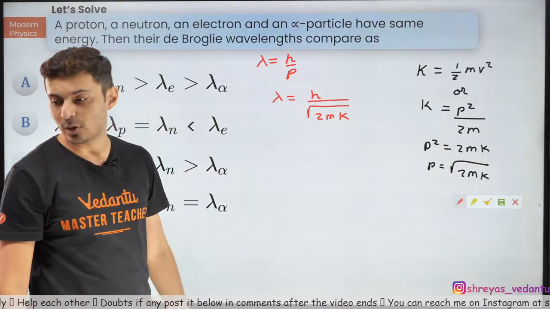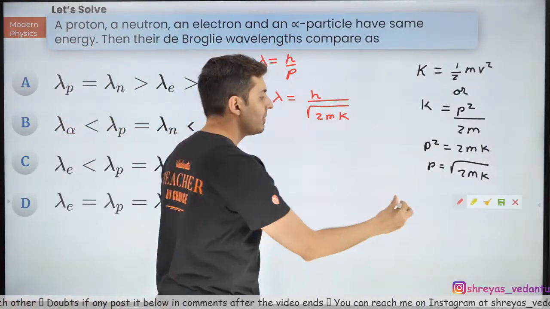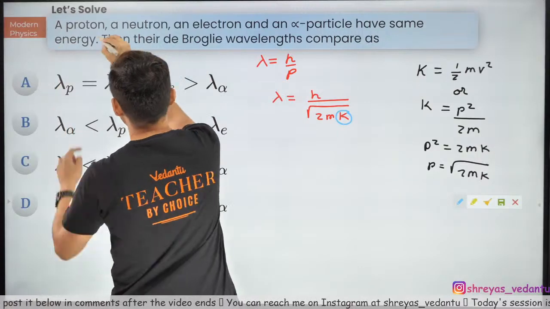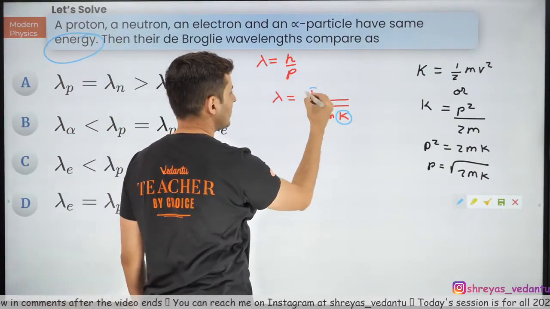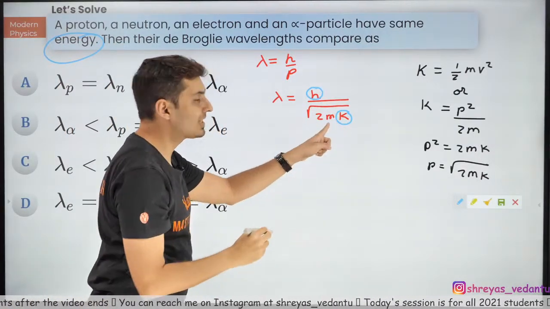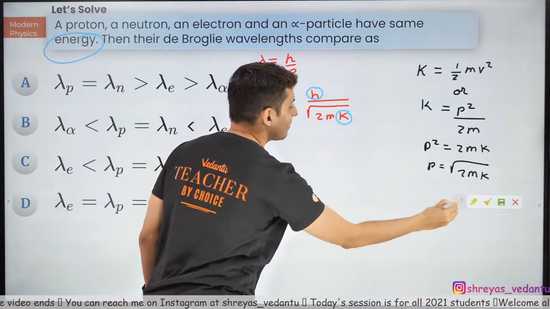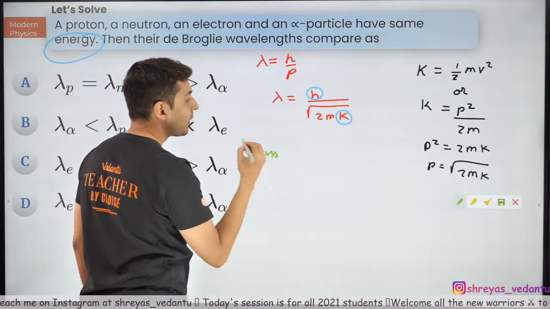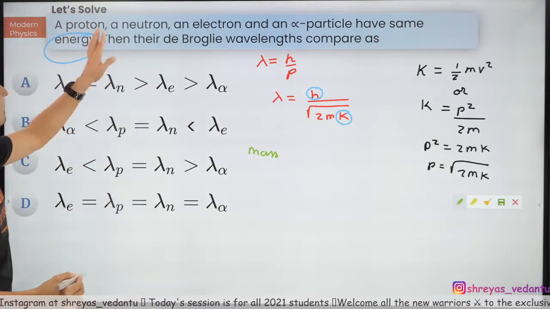Now it becomes easy for me to compare. Because it's clearly mentioned in the question that all the energies are same. H is also same. Only thing which is different is the mass. So observe, for the mass, who is the highest mass among all of these particles?